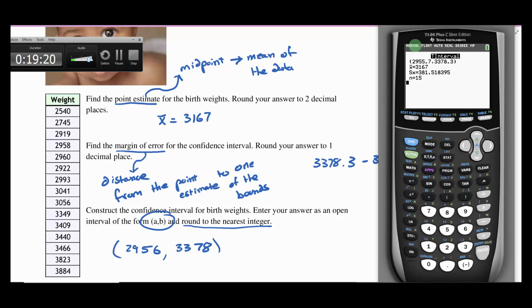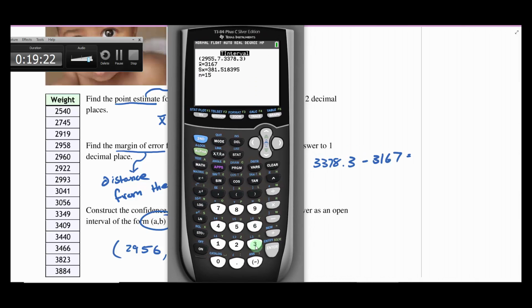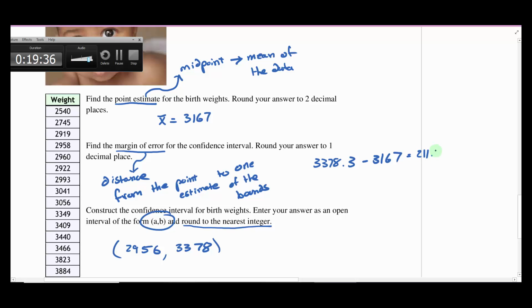So let me grab my calculator and let's calculate that. 3378.3 minus 3167. There we go. So our margin of error is 211.3. We just say ME equals 211.3.